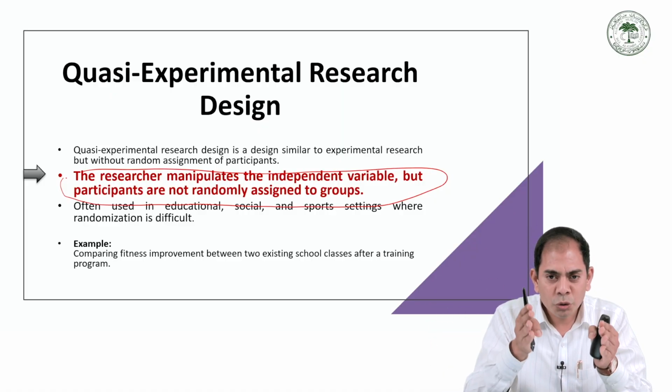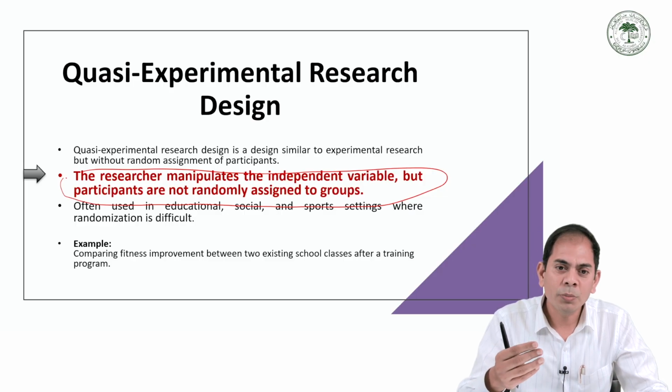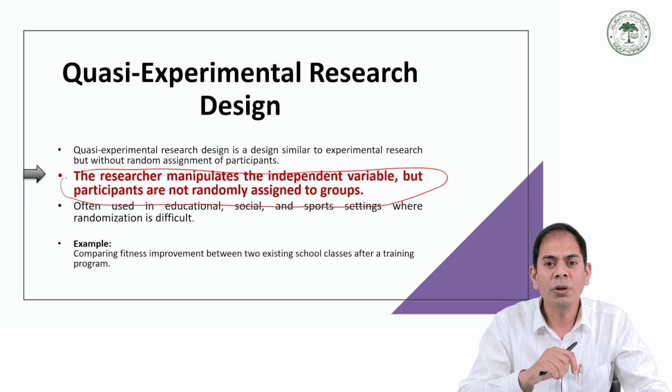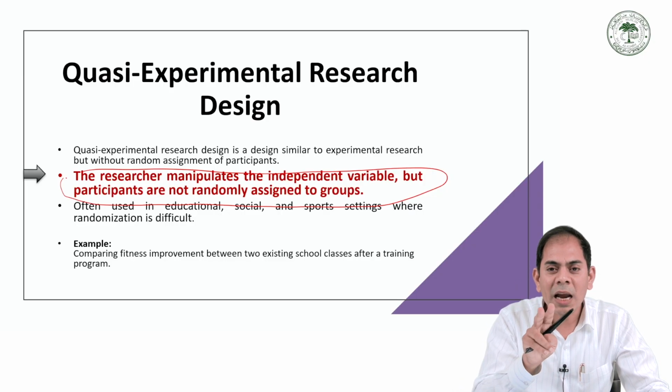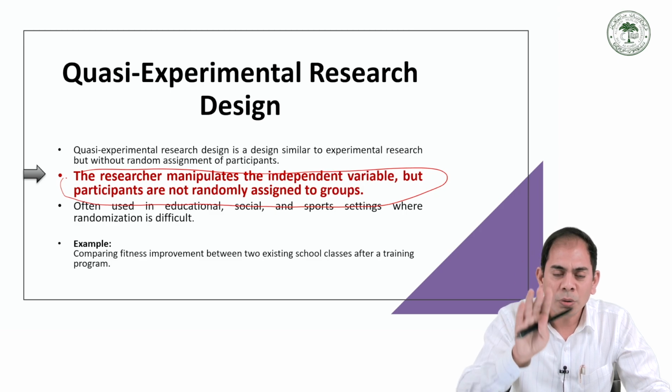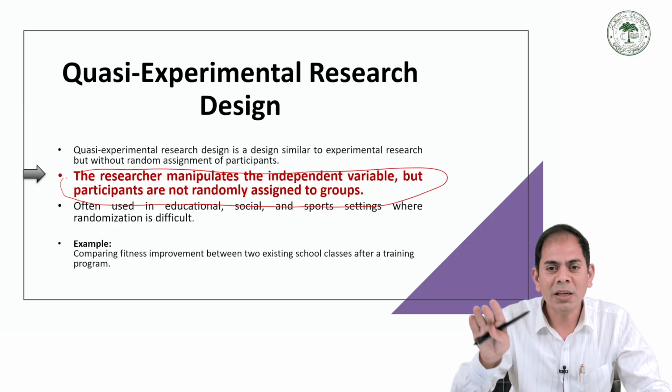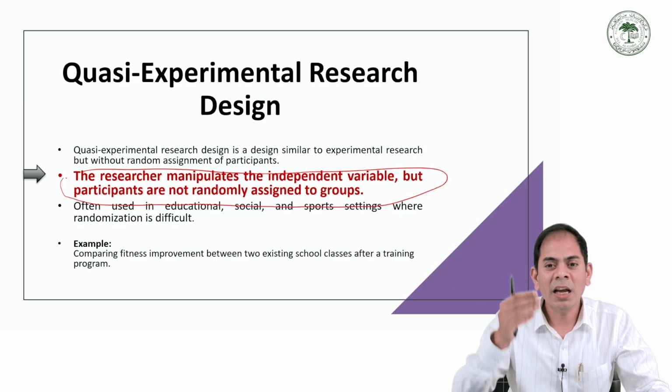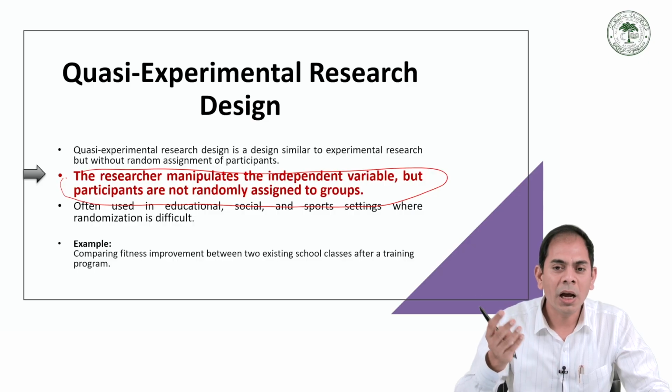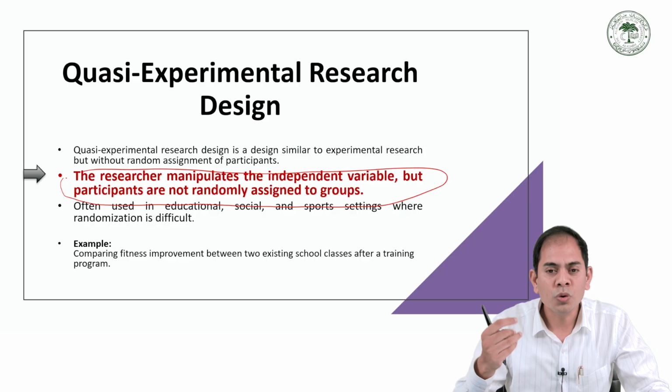However, unlike true experimental research, the participants are not randomly assigned to the groups. This is slightly different from true experimental research. It means the participants do not have an equal chance to be selected into a group. Instead, already existing groups are selected, just like two teams, already defined groups, two schools, or two communities.